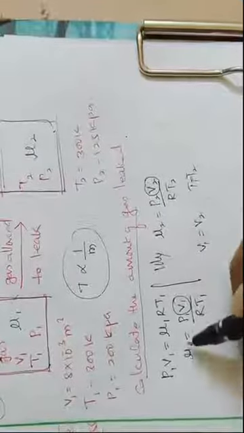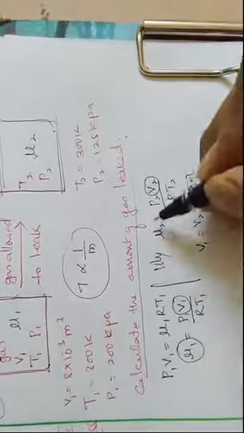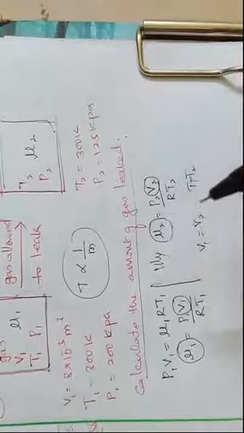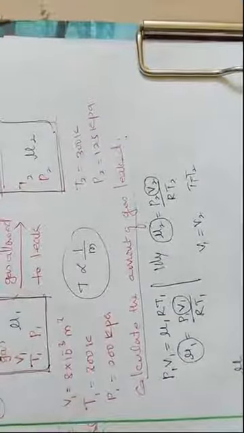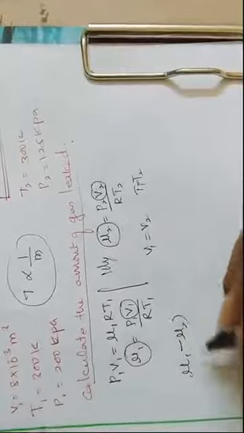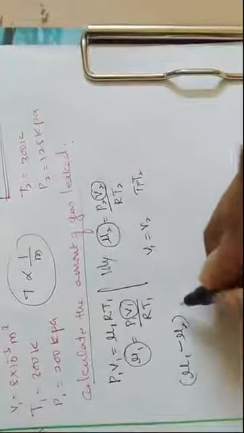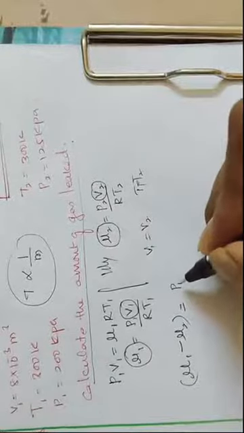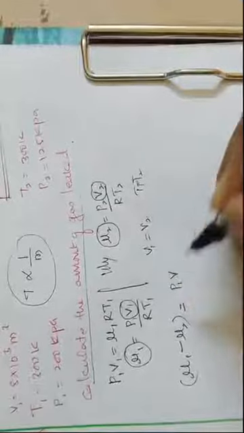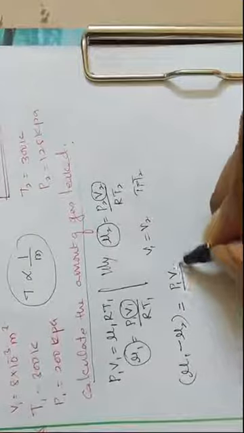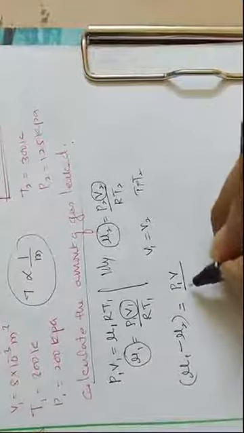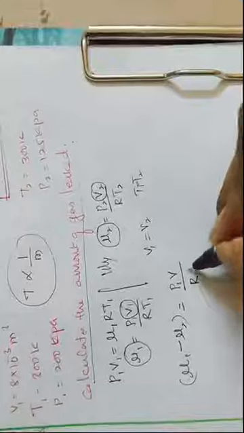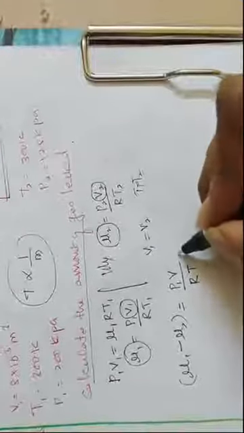So now this is the initial amount of gas, this is the final amount of gas, that is how much leaked. That means mu1 minus mu2 amount of gas will be leaked. So that is equal to what? You can write P1, because pressure is different, and volume V divided by R, and temperature is the same.